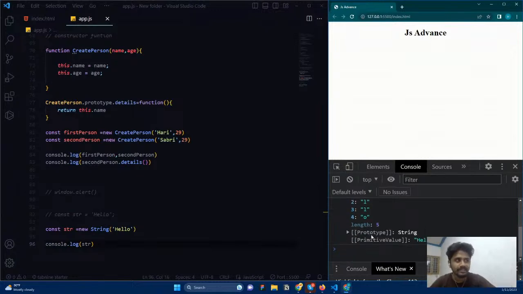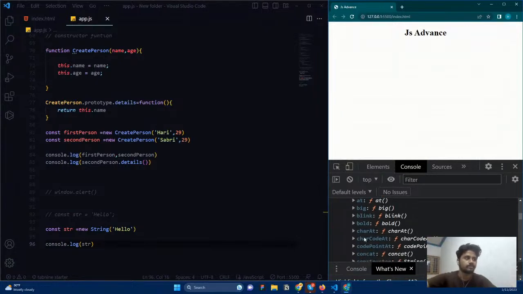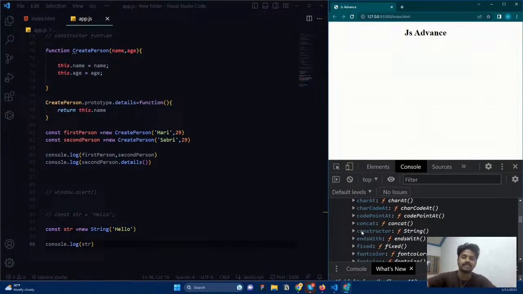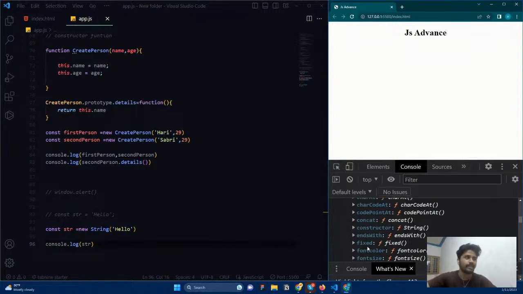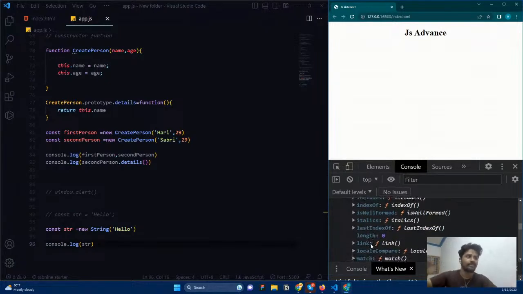And also inside this prototype, you can see a prototype, and it is mentioned as primitive value, but we are using a constructor function and looking into the code of how JavaScript is creating it. If I click this prototype, you can see all the string methods, concat, and this constructor is the constructor that constructed the string. And you can see endsWith, fixed, fontsize, fontcolor, includes, isWellFormed. These all are the methods that are available for strings.